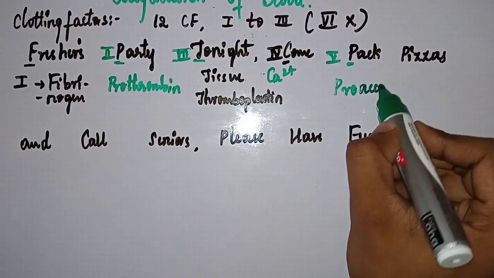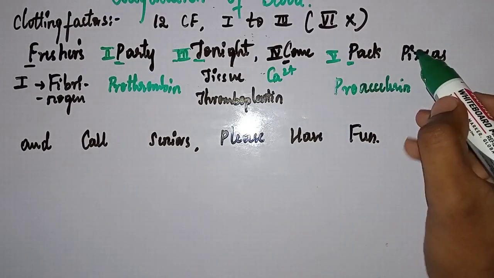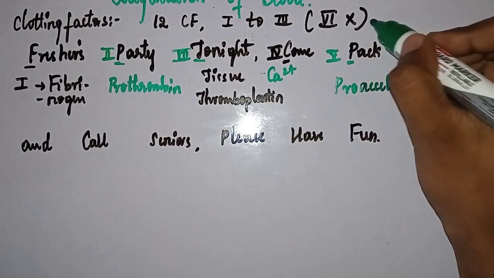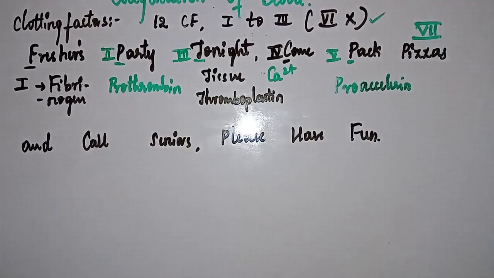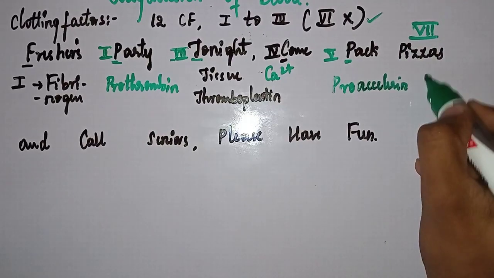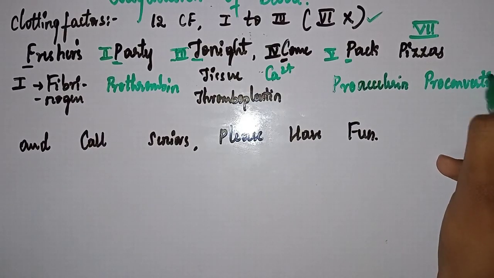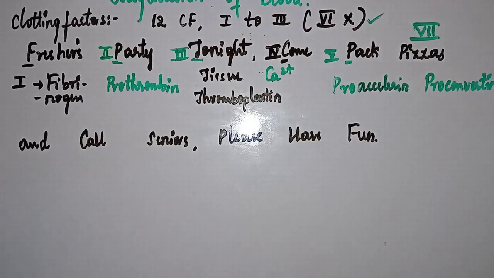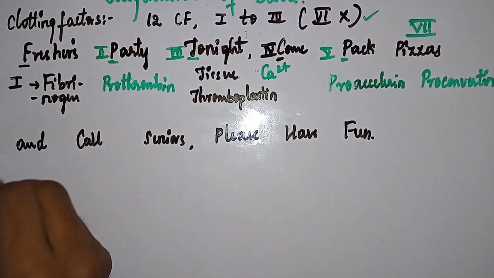Now, clotting factor 6 is absent, as I said. Clotting factor 7 is proconvertin, also called convertin.